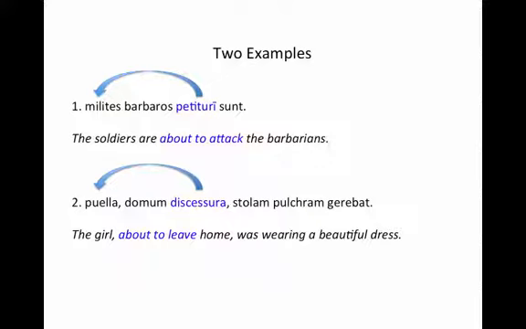Here we see a participle in a more classical sense, as we've seen present active participles and perfect participles. But for the future active participle, note, like our first example, that it can often be used with the verb to be.